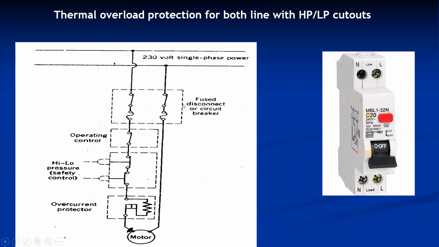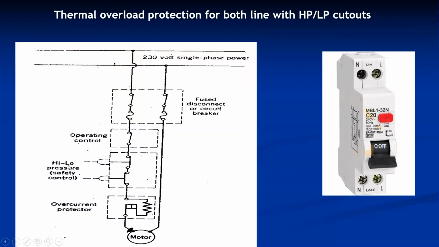First, a fuse disconnect or circuit breaker, where if excessive current flows, or the voltage is more than 230 volts, it immediately disconnects the supply. Then this is the operating control. We can switch on and off like this. Then in the circuit, it also senses the high pressure and low pressure cutouts.